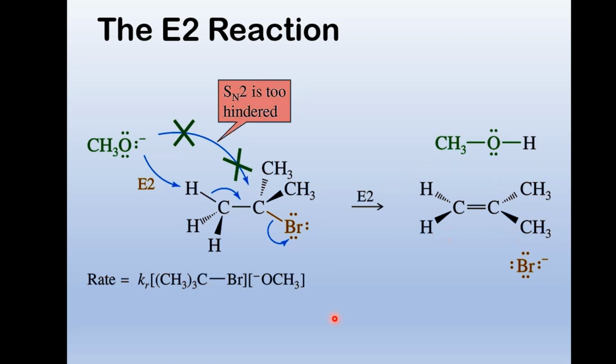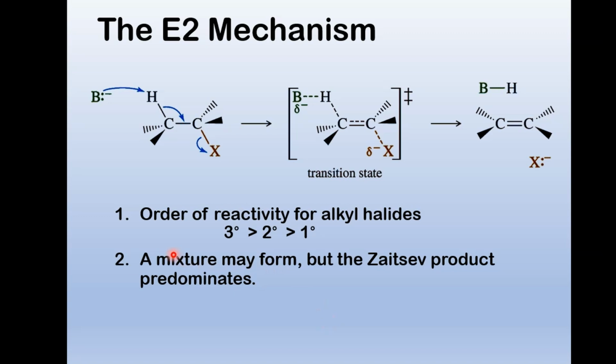How do chemists know this is a bimolecular event? Because of this rate law. We double the concentration of methoxide, we double the rate. We double the concentration of t-butyl bromide, we double the rate. So the E2 mechanism prefers tertiary alkyl halide, followed by secondary, and then primary.